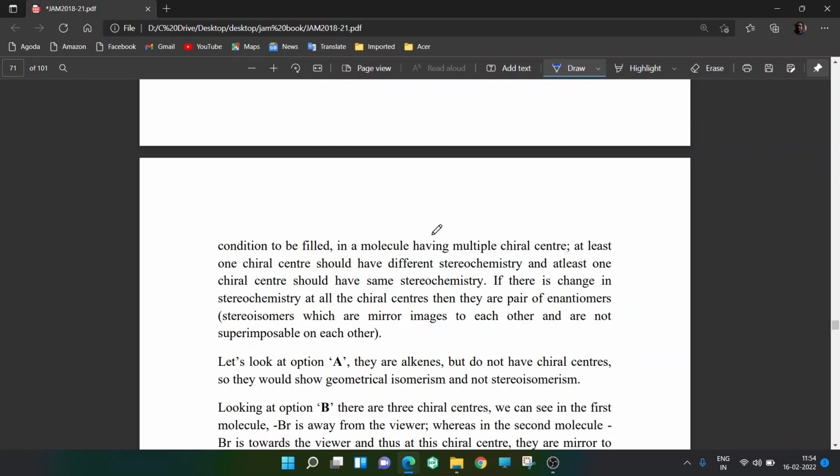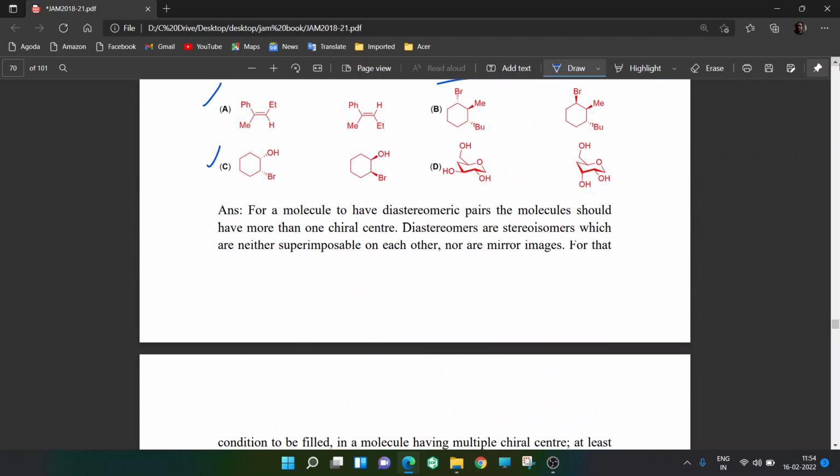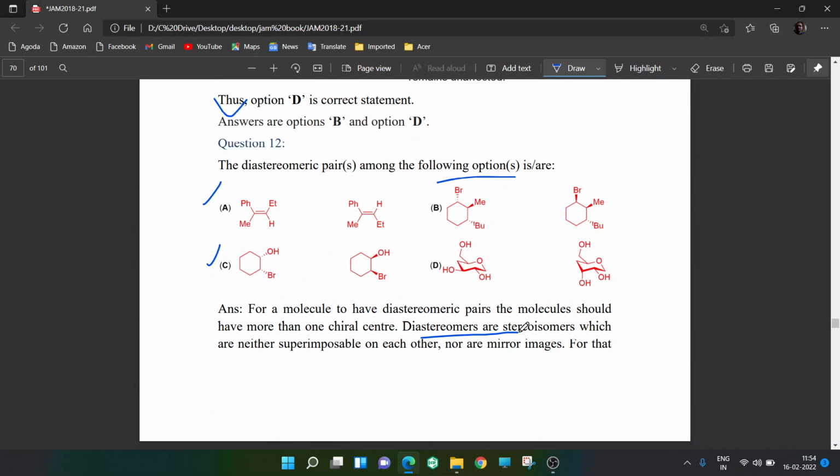The stereochemistry at the carbon atom which is the same will be superimposable. At the other chiral center where the stereochemistry is changed, that part will be a mirror image. So one part is superimposable, the other part is a mirror image. So the two stereoisomers will neither be mirror images nor be superimposable. The definition of diastereomers is stereoisomers which are neither superimposable on each other nor mirror images.